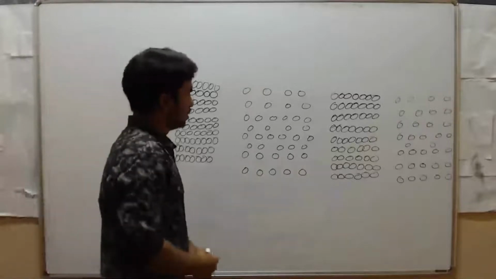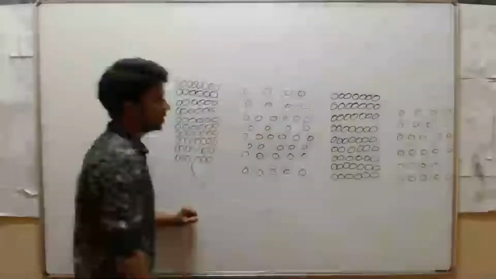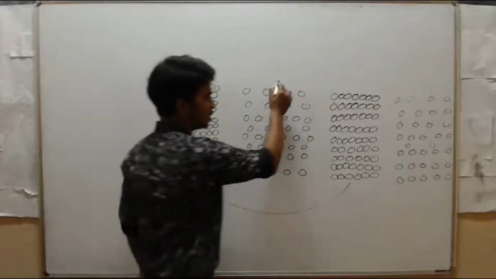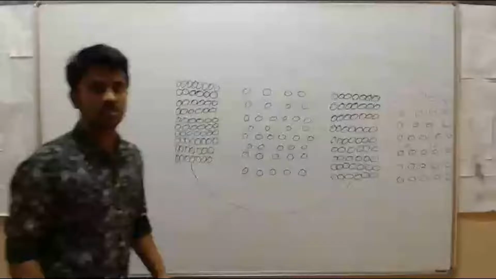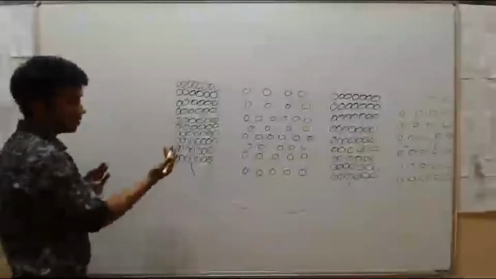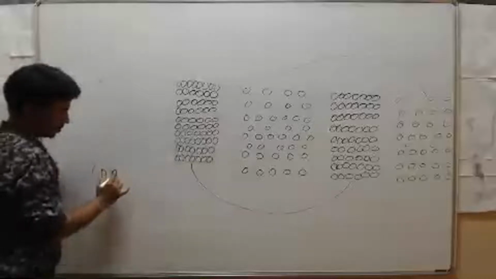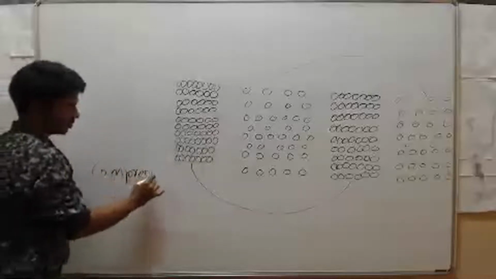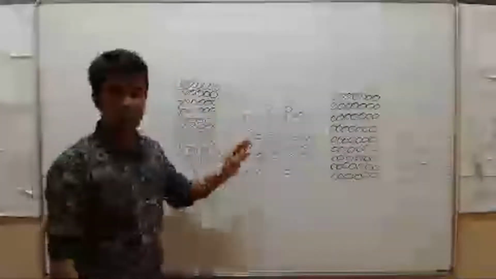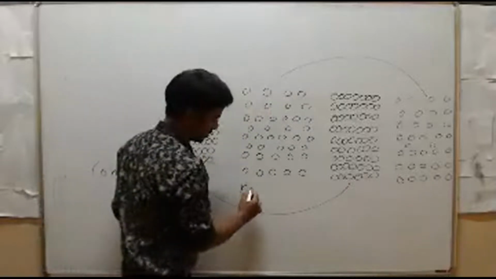See here, this one and this one represent what we call compressions, and this one is called rarefactions. Why? Because when you produce a sound, the atoms collide, and this collision we call compressions. After collision, they come back to their original position once again, and we call this rarefactions.